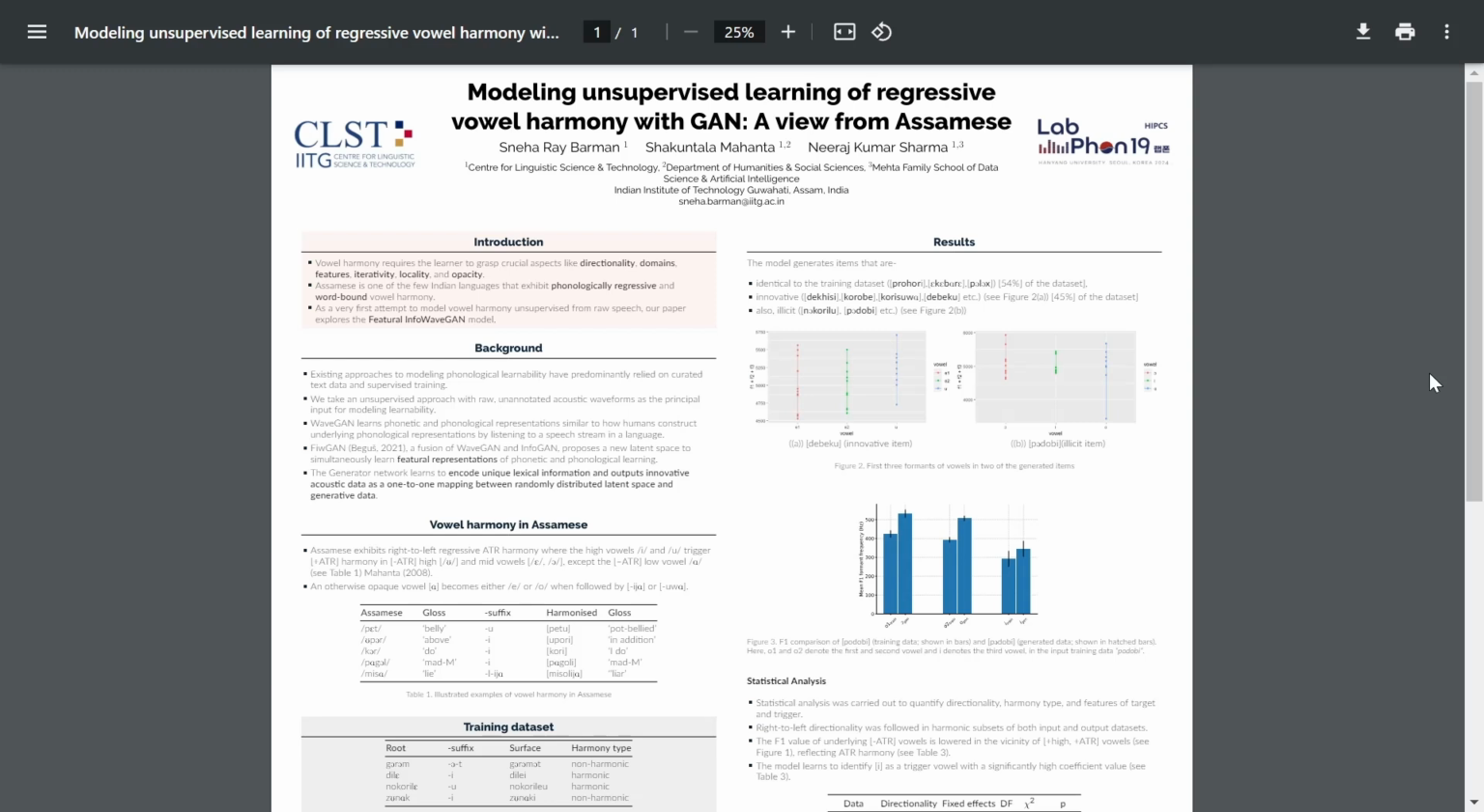Hello everyone, my name is Neha and I will give you a brief introduction to our paper on modeling unsupervised learning of regressive vowel harmony with GAN, a view from Assamese.